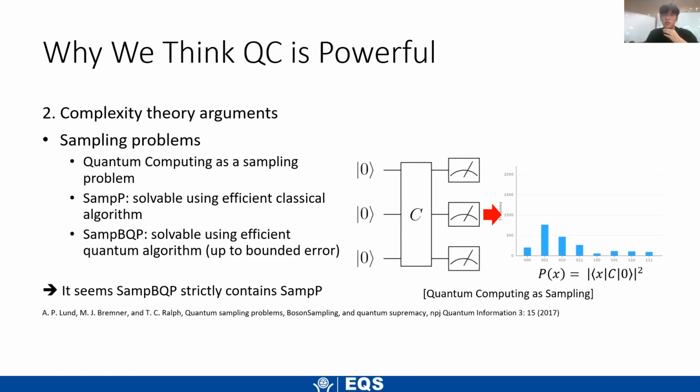And there are some arguments that show that it seems like SAMP-BQP strictly contains SAMP-P, even for some intermediate scale quantum circuits. I'm not well versed in complexity theory, so I think this is about as far as I can explain. If anyone is more interested in this subject, I have put a reference paper down below.